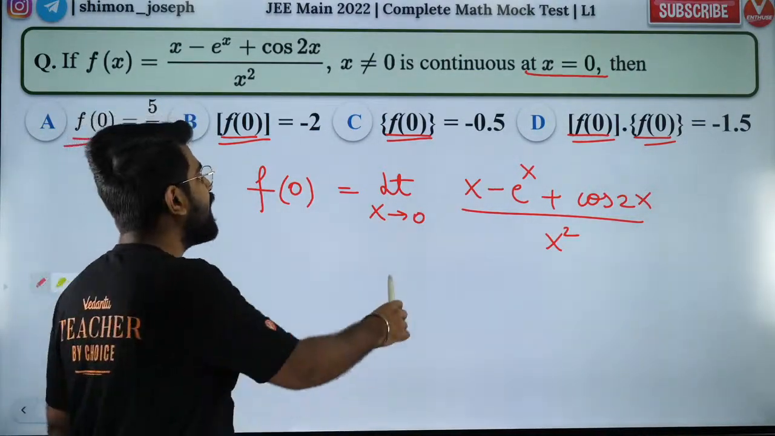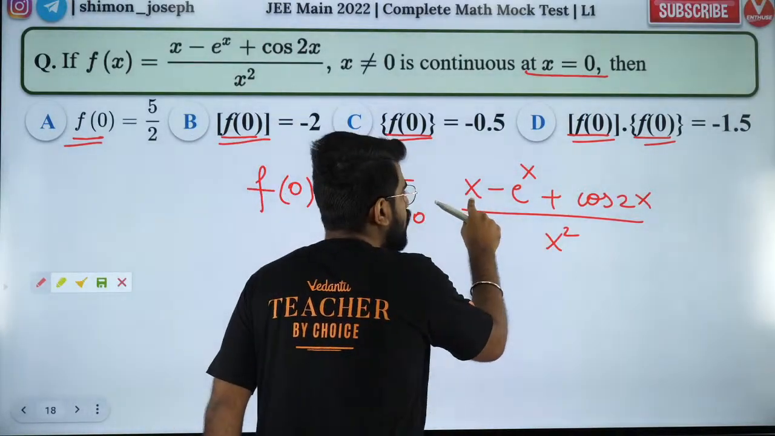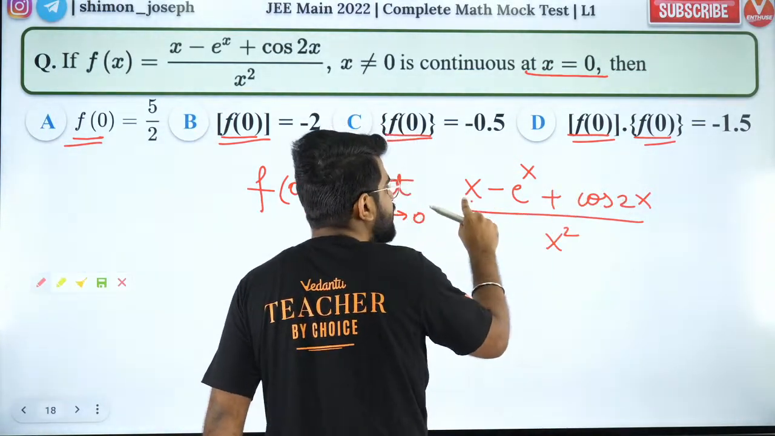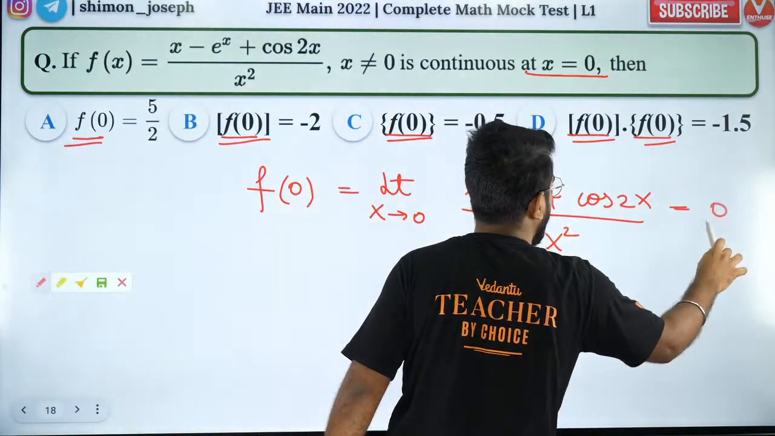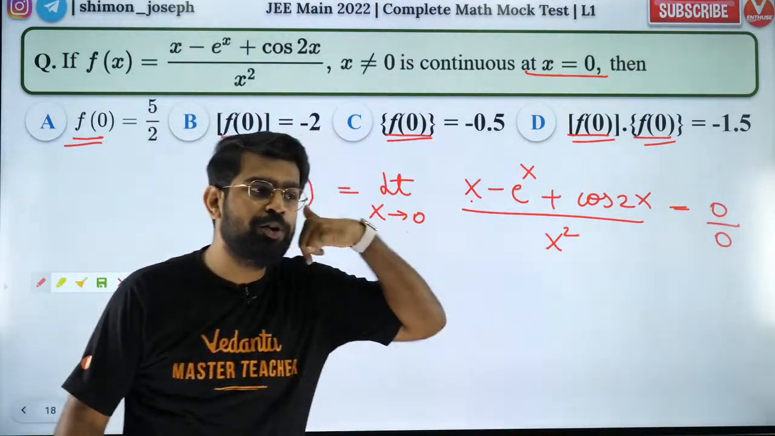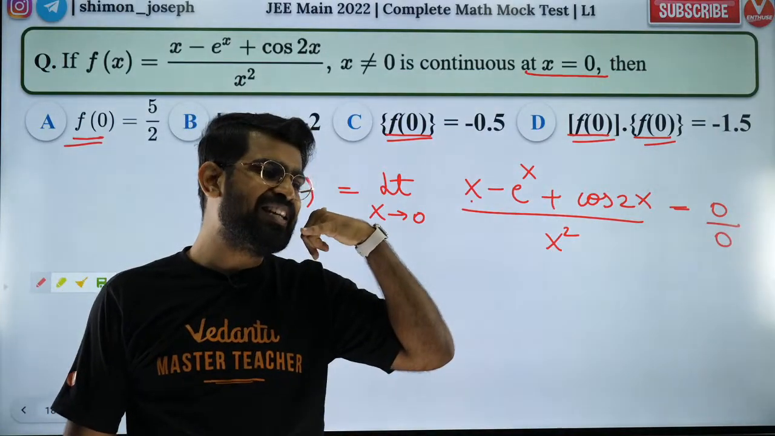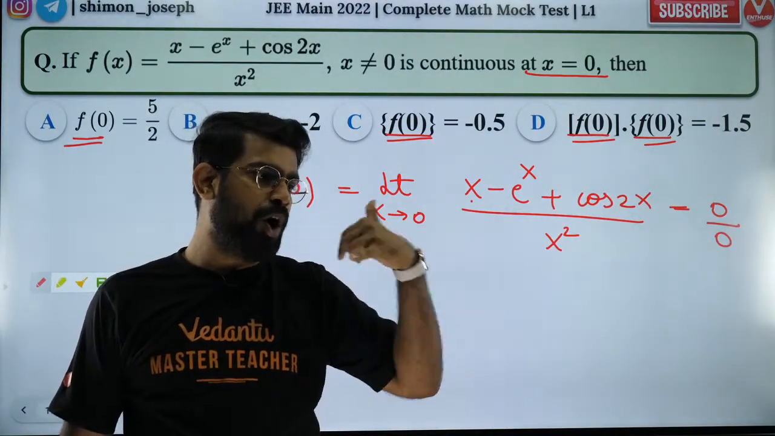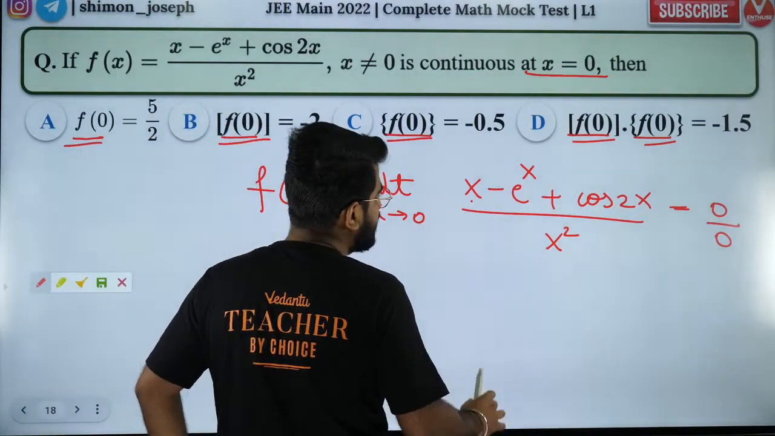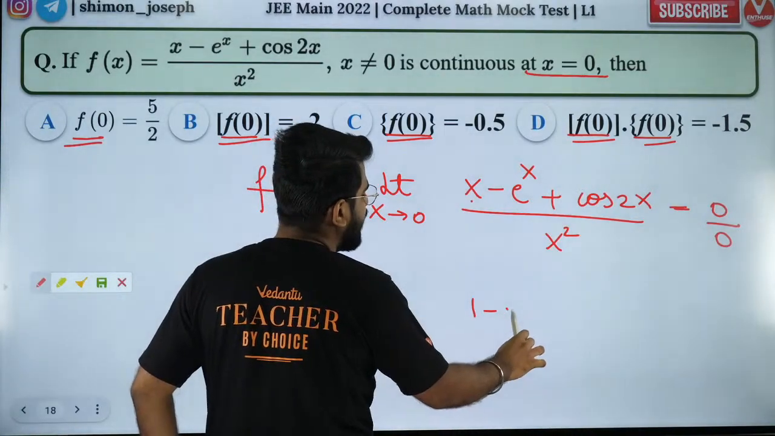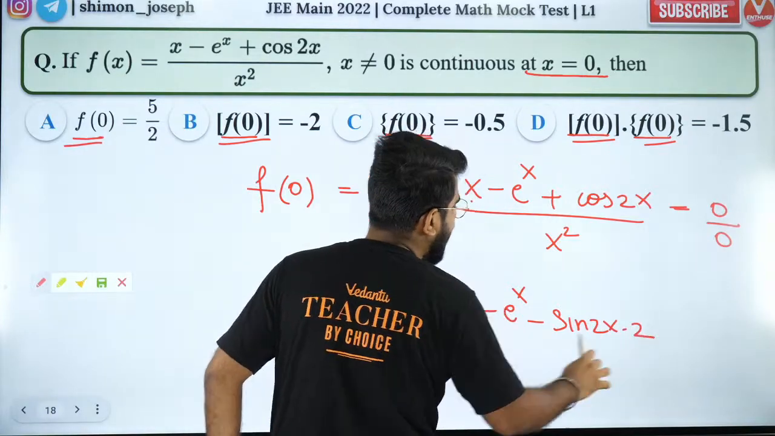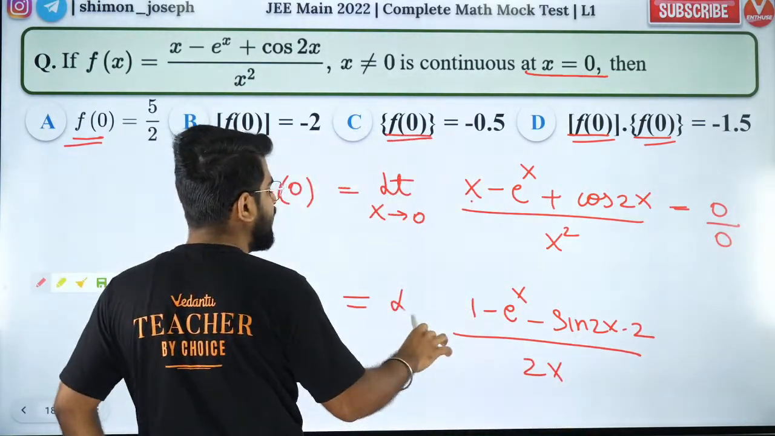Let's complete it. Now, if I put 0 here, what will I get? 0 minus e power 0 is 1 plus cos 0 is 1. So 0 minus 1 plus 1 is 0, over 0 square, which is also 0. Whenever you get 0 by 0 form, whom do you call? You call a legend. You call our legend L'Hopital. Our legend will come and solve the problem for us. So what does our legend say? He says, differentiate your numerator and differentiate your denominator. That's it, job done.